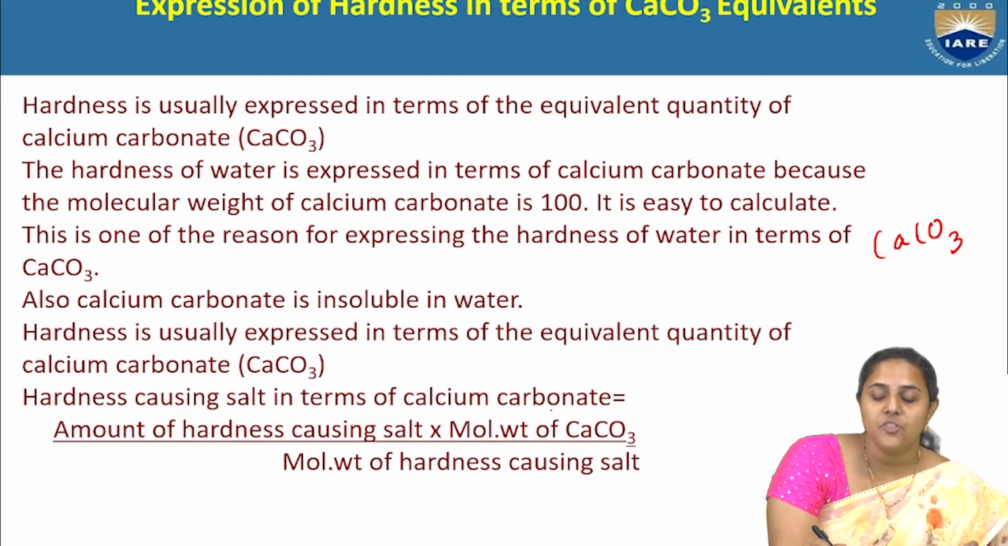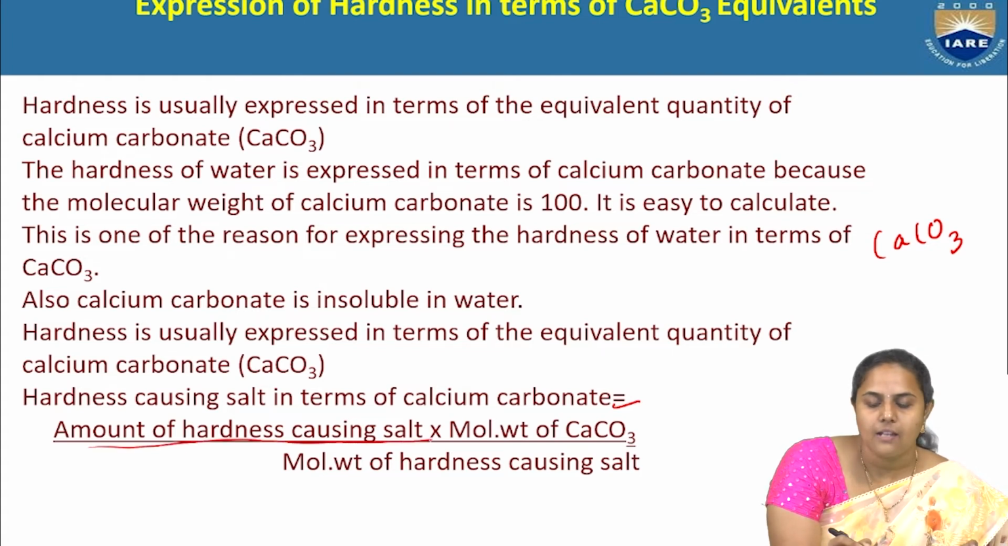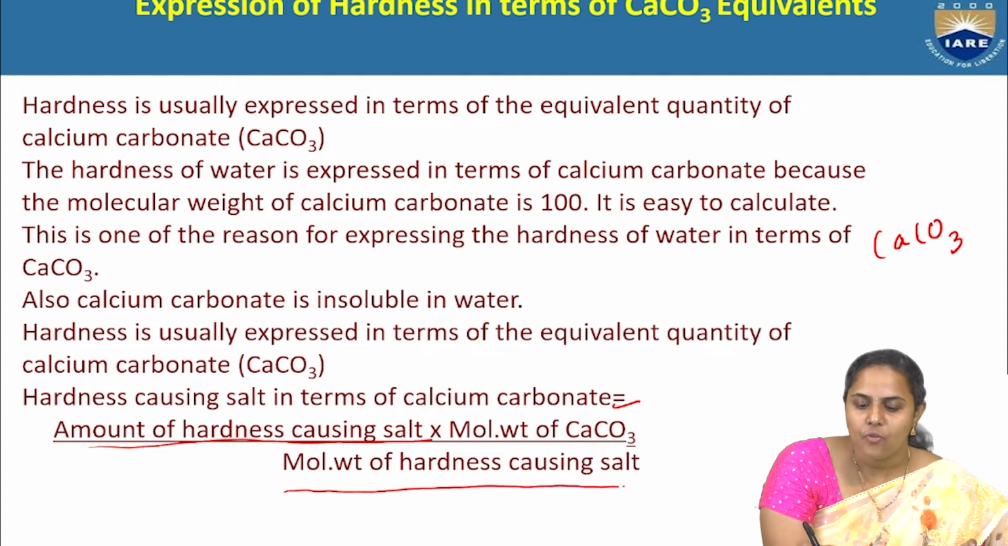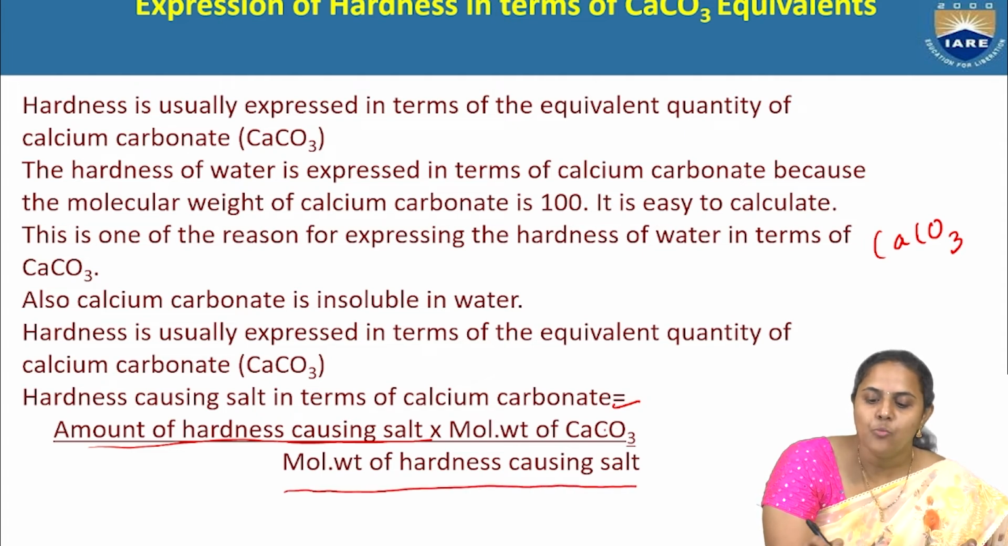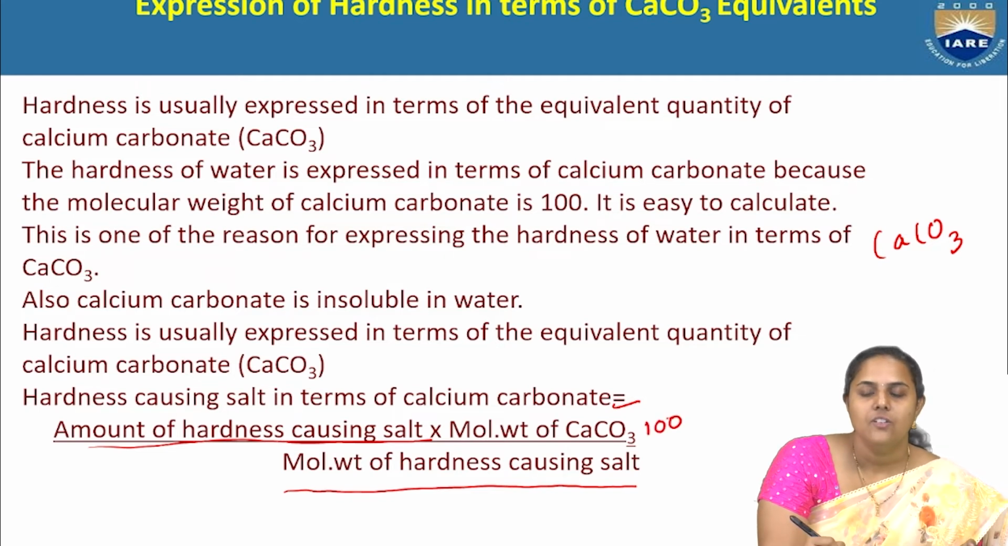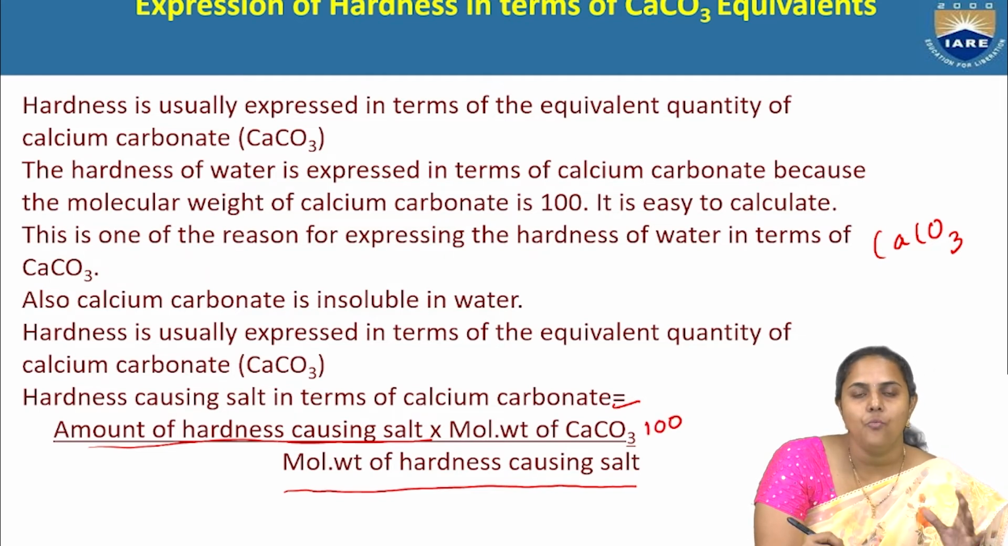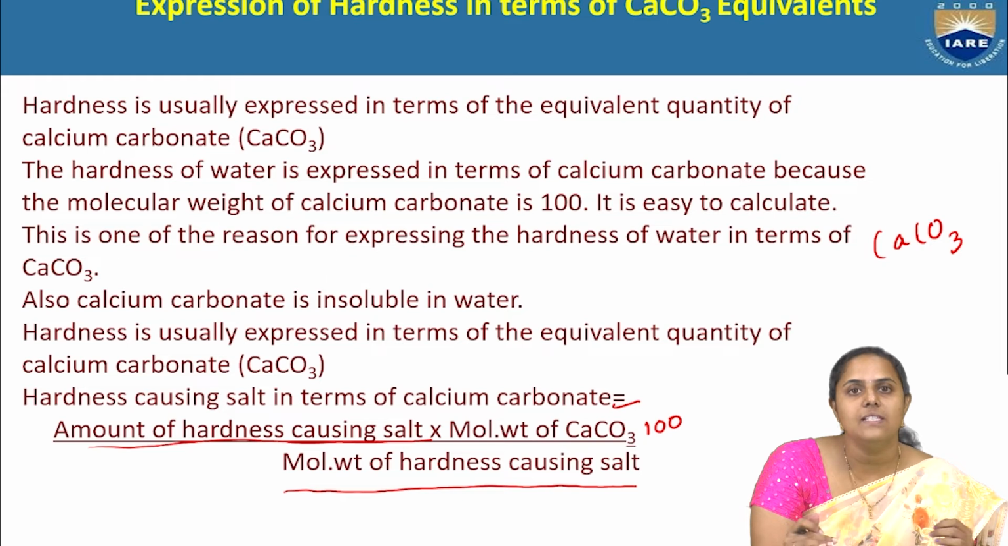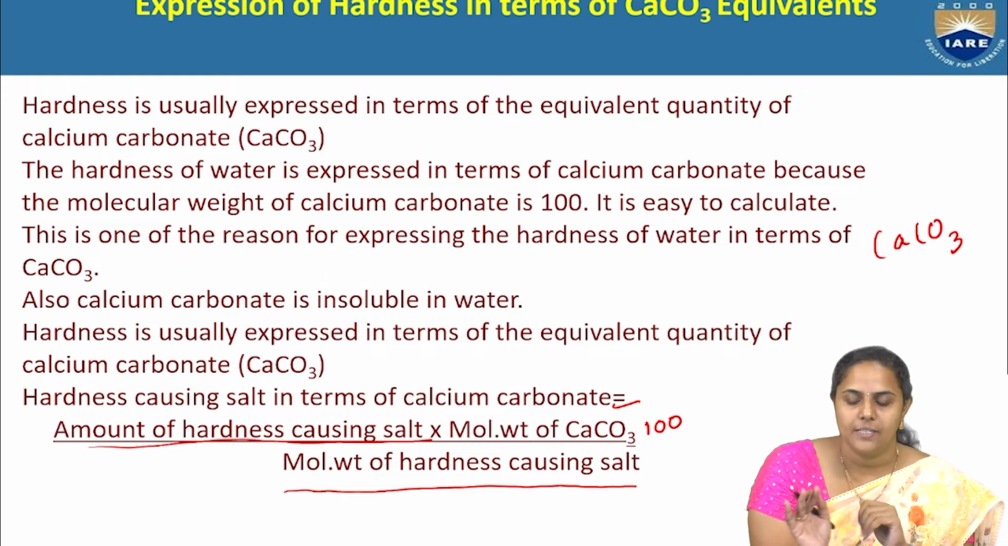Hardness causing salt in terms of calcium carbonate equivalence is the weight of the hardness causing salt divided by the molecular weight of the hardness causing salt, into the molecular weight of calcium carbonate. Molecular weight of calcium carbonate is 100. So, in simple terms, if you want to remember the formula for expression of hardness in terms of calcium carbonate equivalence, you can simply remember it as weight of hardness causing salt divided by molecular weight of hardness causing salt into 100.